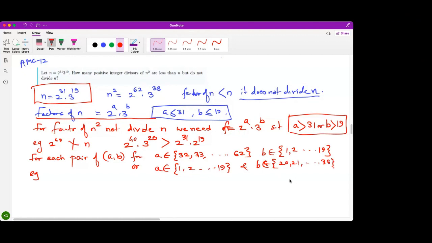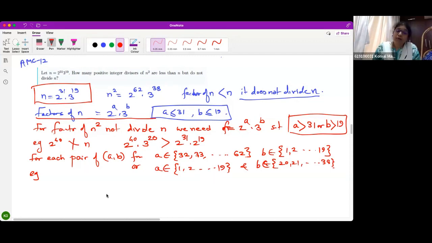Basically we do this because we wanted to divide n square but not divide n. We wanted to divide n square but not divide n, and at the same time it should be smaller than n. If both the factors are bigger, then what I will get? I'll get the number greater than n. So one power is smaller and the other is bigger. Understood? Followed? Is that clear?